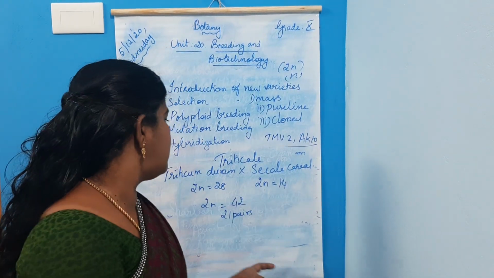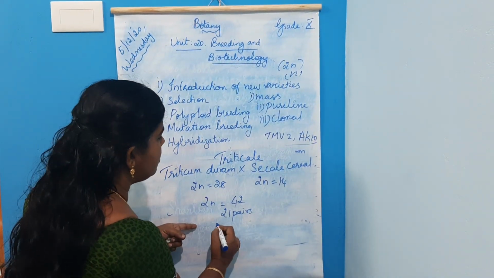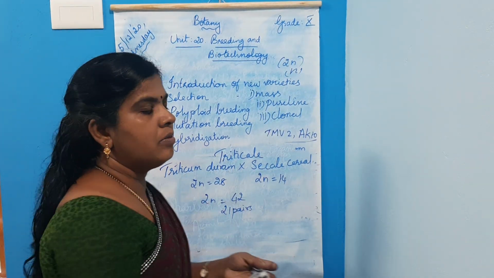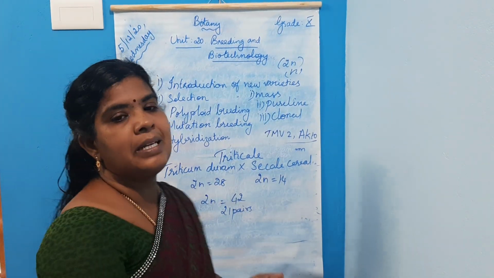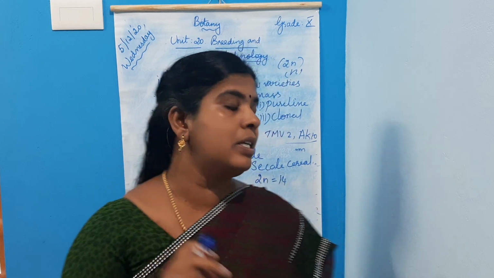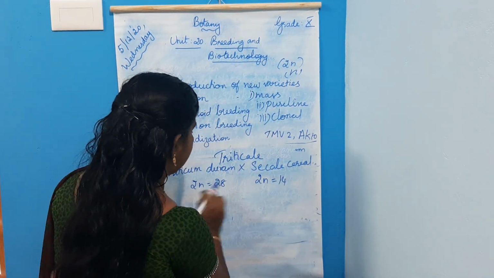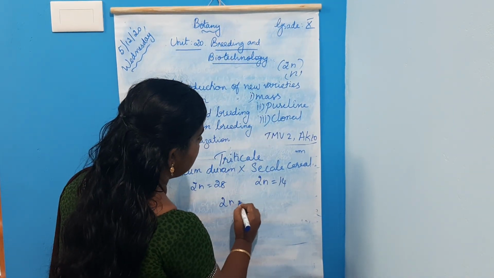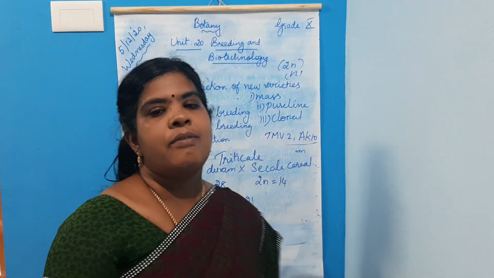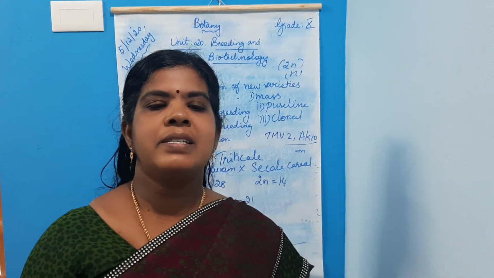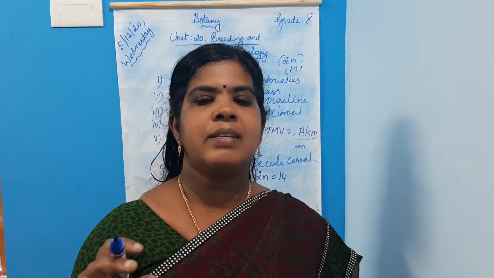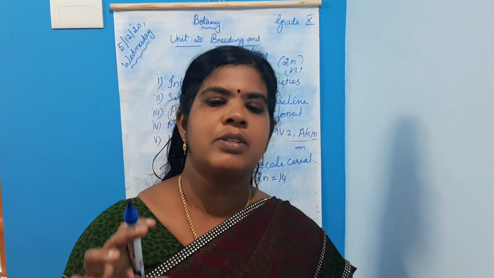The F1 hybrid is sterile. The chromosome is doubled by colchicine treatment and becomes hexaploid triticale, that is 2n is equal to 42.